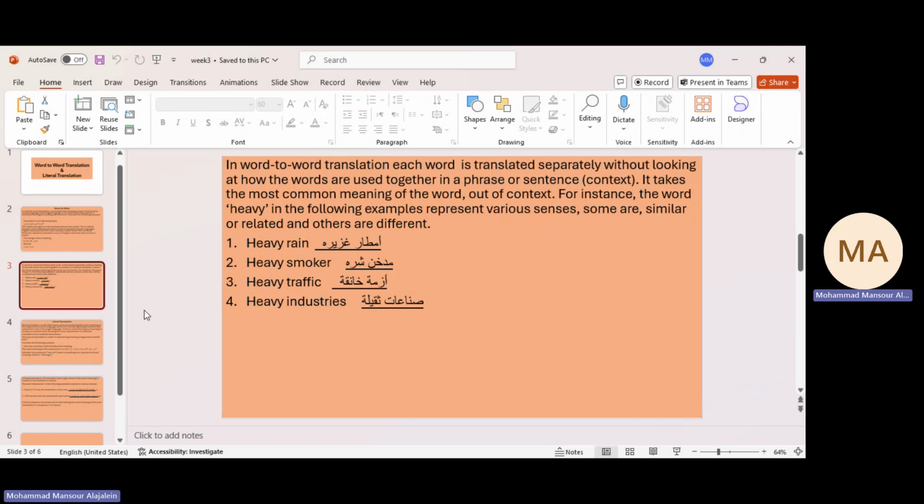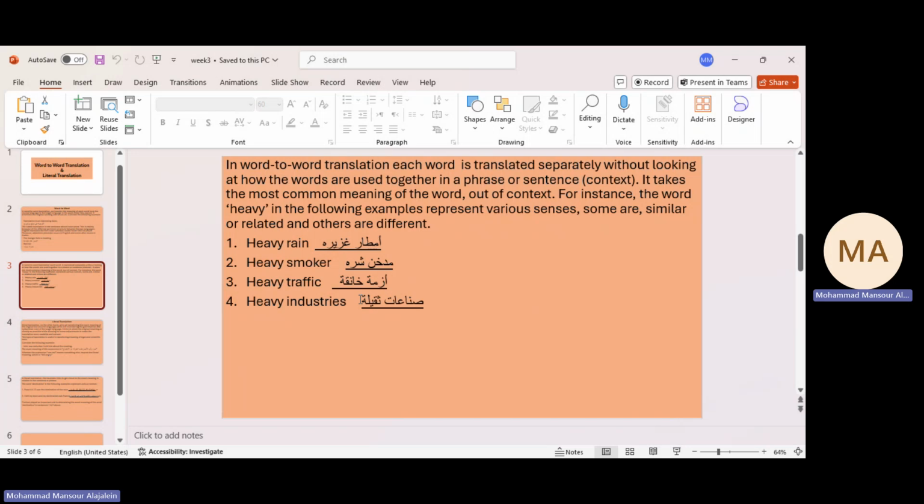Okay, this is for the case of word-to-word translation. We see here different meanings when it comes to non-literal translation or non-word-to-word translation. But if it comes to word-to-word translation, in this case we would say أمطار ثقيلة, مدخن ثقيل, أزمة ثقيلة. Here is an example where it could be acceptable if we use word-to-word translation.